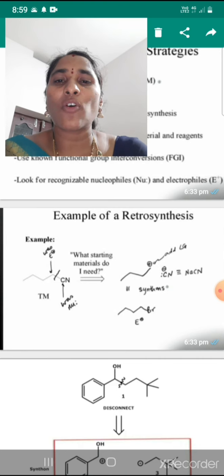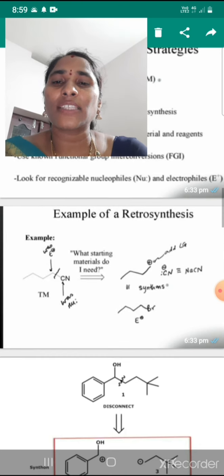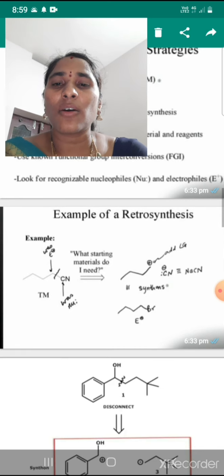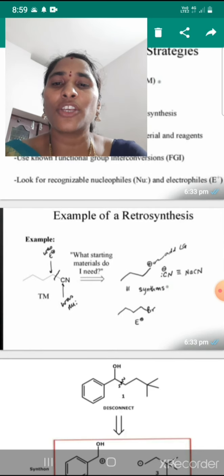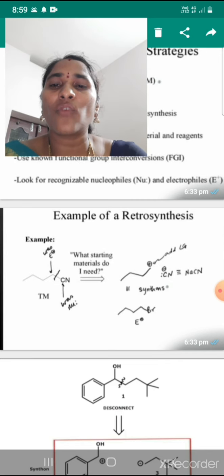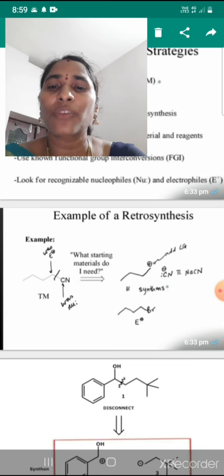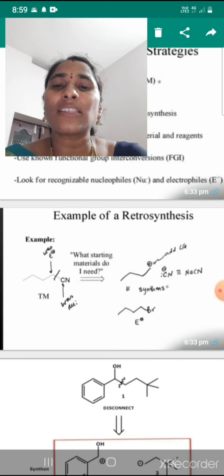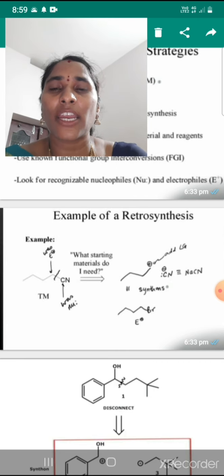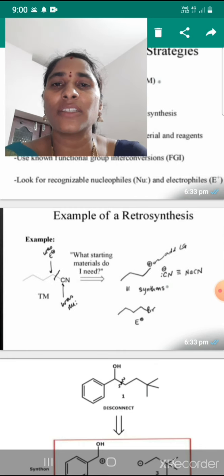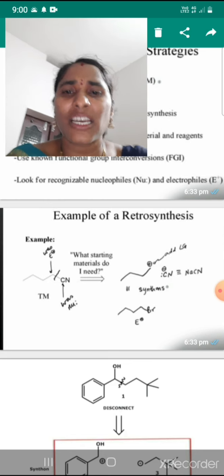Now we are discussing examples of retrosynthesis. For example, take the first one, the cyano group. This is the target molecule. The parent skeleton has 1, 2, 3, 4 carbons connected with cyanide, so it is butyl cyanide. If one carbon is there, we say methane; two carbons, ethane; three, propane; and four, butane. So here there are 4 carbons in the parent chain, connected with cyanide.